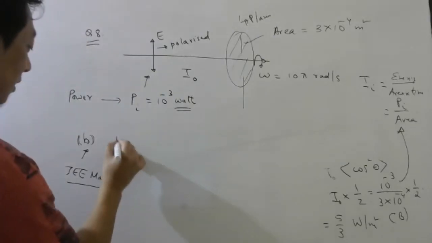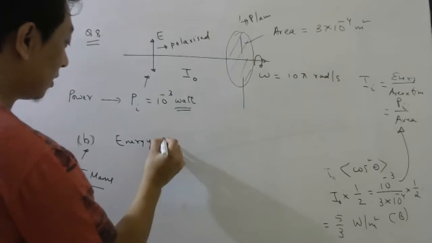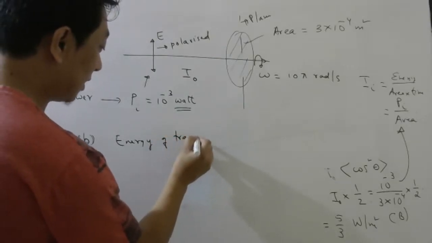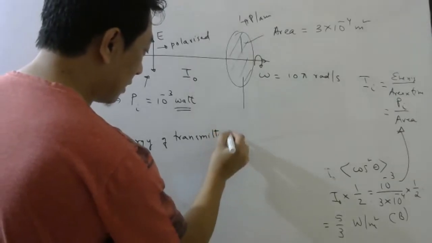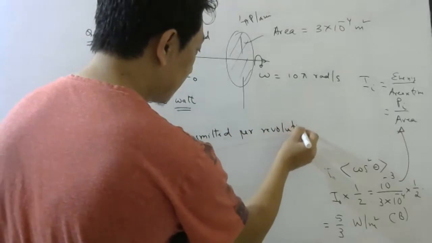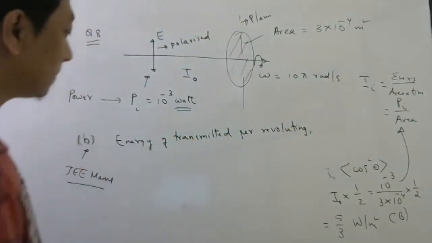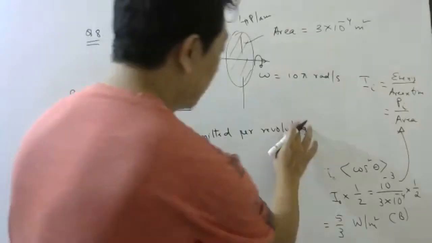So they want energy, not intensity, energy of transmitted light per revolution. Okay, so what will this be equal to?